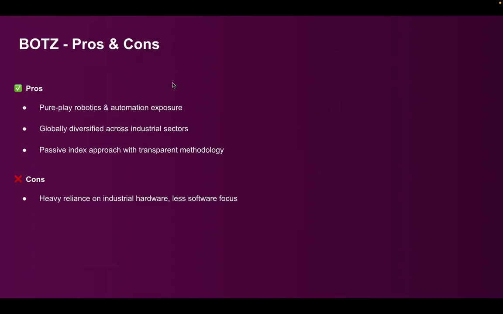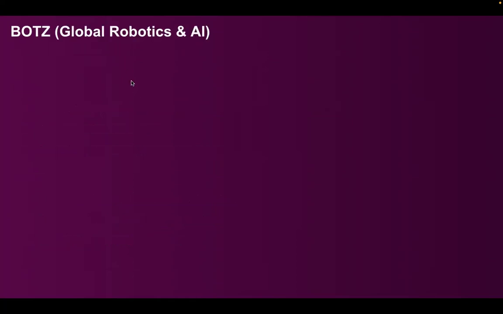So the cons: heavy reliance on industrial hardware, less software focus. So it can underperform in tech rallies driven by AI software. So if AI software companies keep rallying, and Nasdaq constitutes a lot of companies like that, whenever they rally, this may not rally because this is primarily into hardware manufacturing and industry. So global manufacturing cycle, in case Europe heads into a recession, if there is a manufacturing down cycle, all of this can affect the growth of companies present in this portfolio of this ETF.